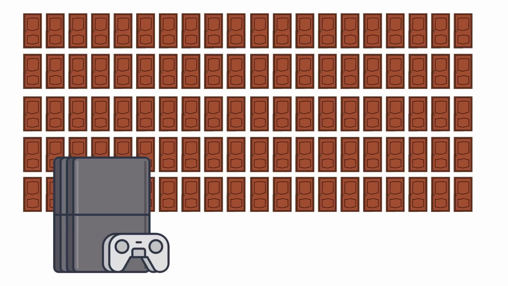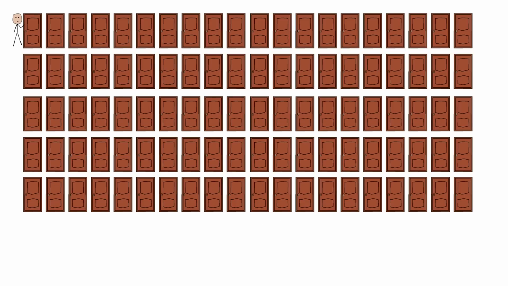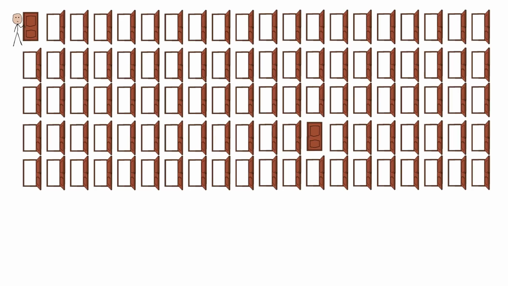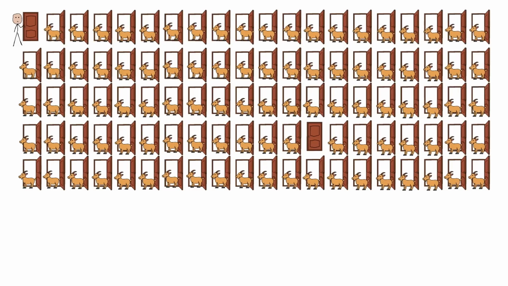Now, if there are 100 doors, behind one is a new game console, behind the others are goats, you pick door 1. Monty opens 98 other doors, all goats. Now you have door 1 and door 73 left. Should you stick or switch? Switching to door 73 now gives you a 99% chance of winning, because Monty's actions show where the goats are, making door 73 very likely to have the console.